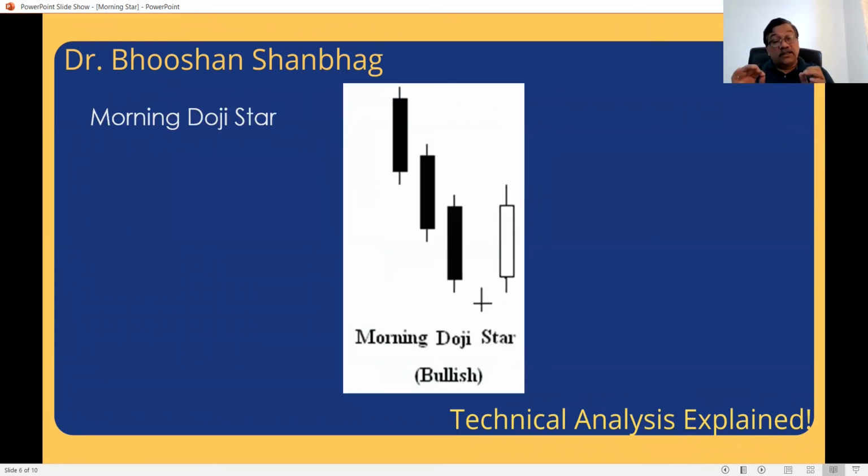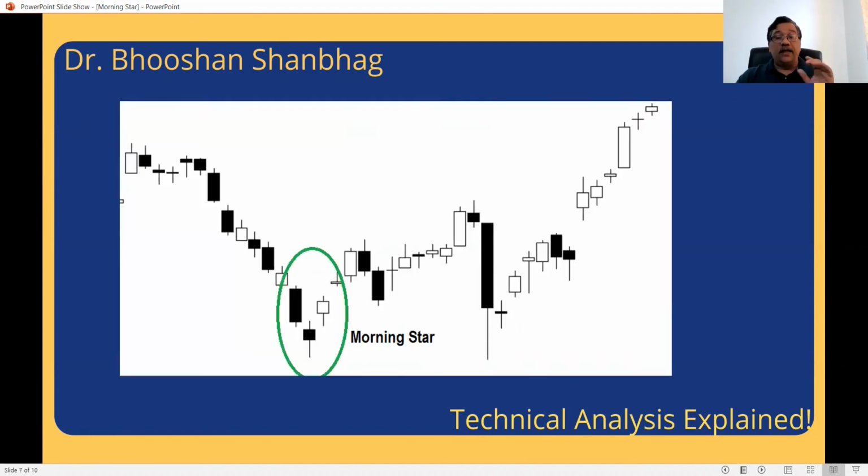Sometimes that middle candle can be a doji. We have already seen doji, a candle with no body. It doesn't make a difference. Implications are the same. It is also bullish. So let us see examples. Now see here. The stock was falling. Now see a slight variation here. Where it is marked in the circle, that is the morning star. First day, the black candle, copybook. Second day, small bodied candle, copybook. Third day, see what happened. The candle is not that long, but it is closing above the midpoint of the first black, which makes it still a morning star.